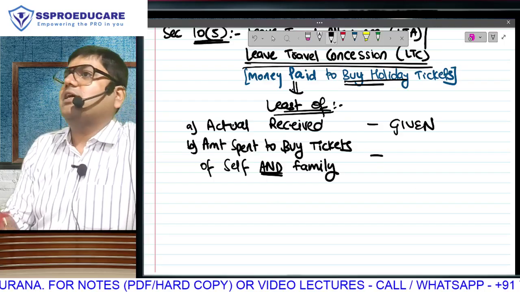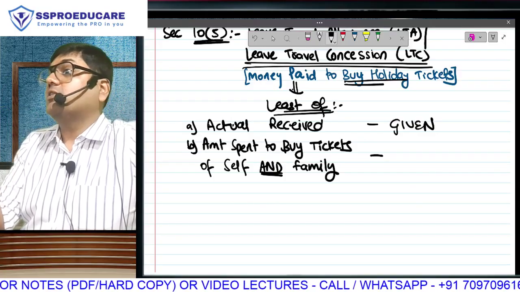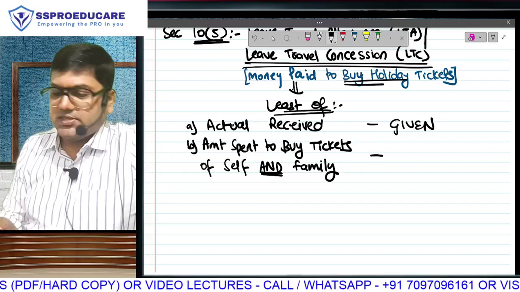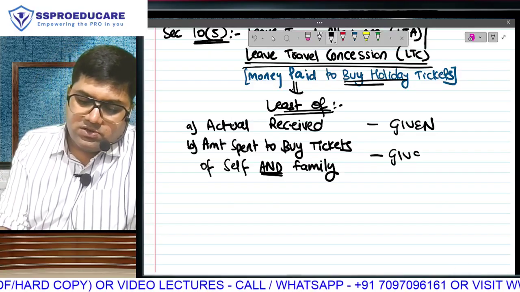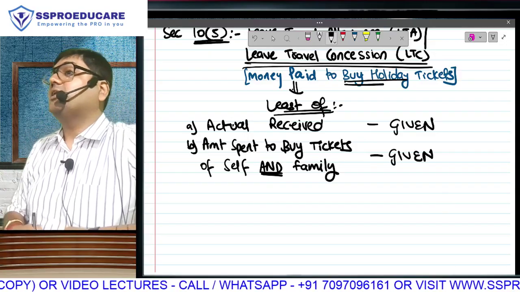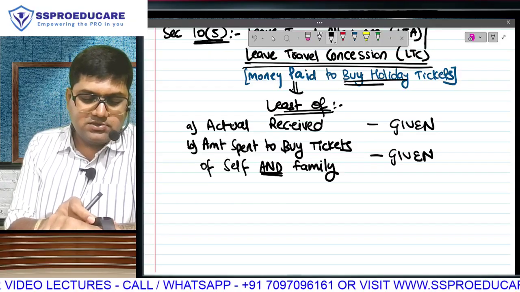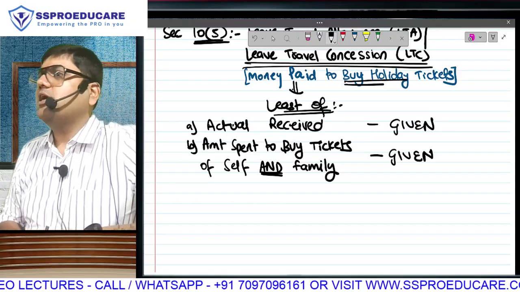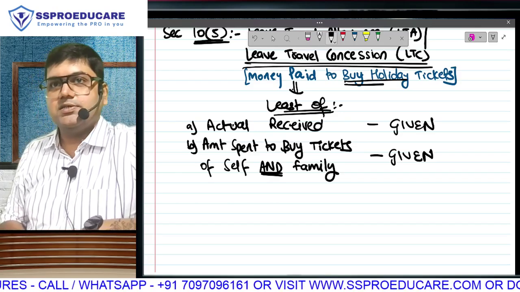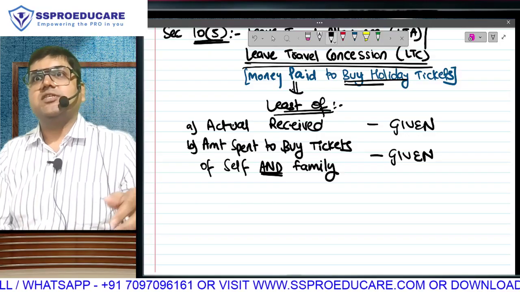In the example itself, we took own plus spouse, 2 plus 2, 4. Another case, 6 plus 6. But do you realize whether 2 plus 2 or 6 plus 6, both amounts were given to you in the question? So think about it from the CA exam perspective. How much is the allowance received? Question gave us. How much is the amount spent? Question gave us. We have to do what? Choose whichever is lower. And that's the amount which is exempt.